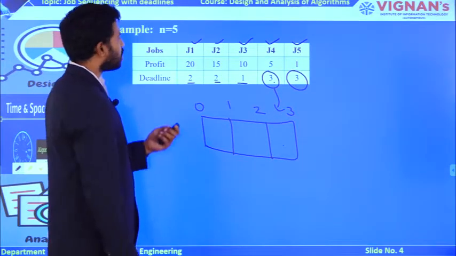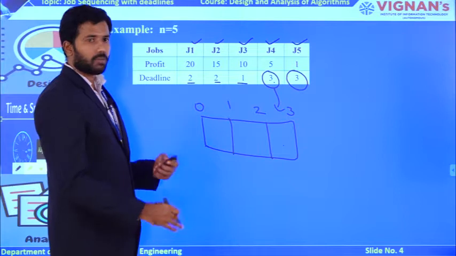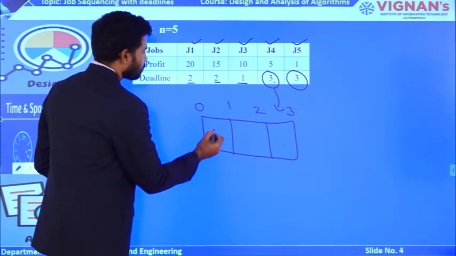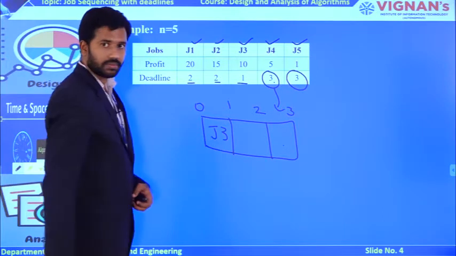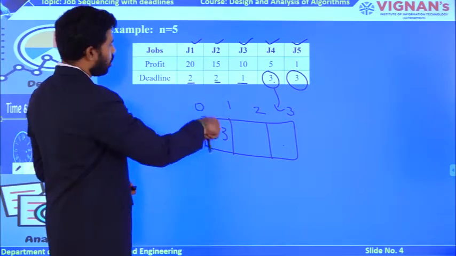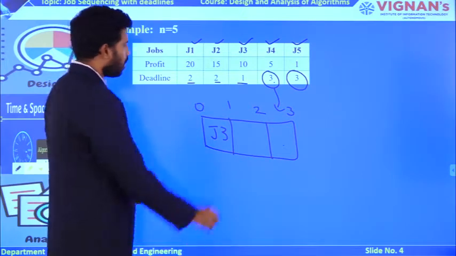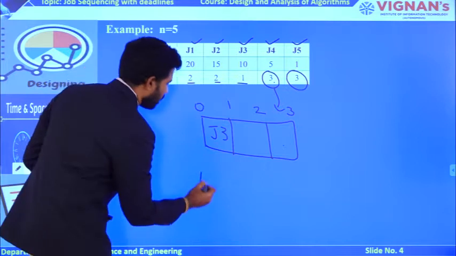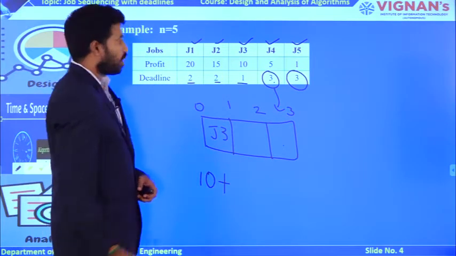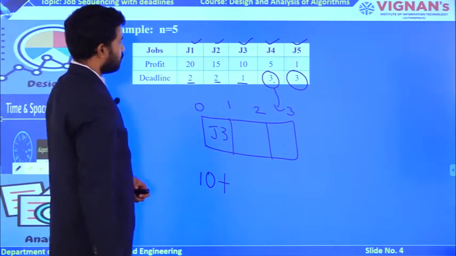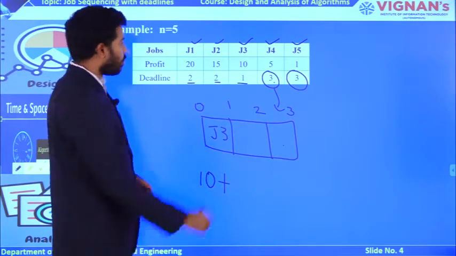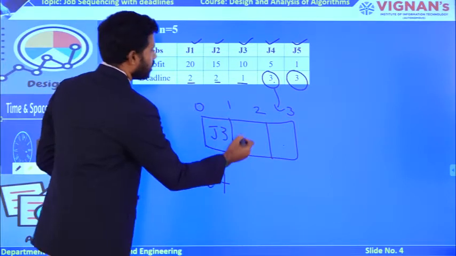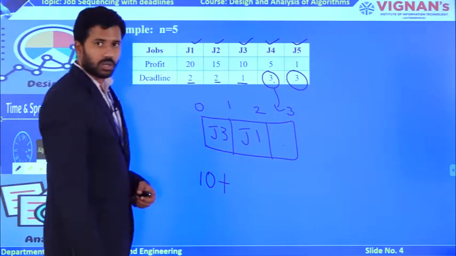Let us observe one sequence to get some profit. I am assuming that I am loading J3 first. What happens if I load J3 first? The deadline is 1, so you gain the profit of this one, which is 10. Now, can I load J1 at the second time slot? Yes, it is possible, right? Why? Because the deadline is 2. It can wait for the first time slot and second time slot, and it is possible to load J1.